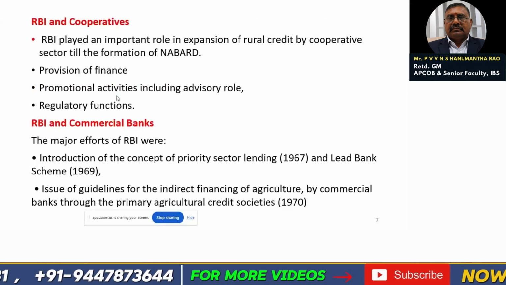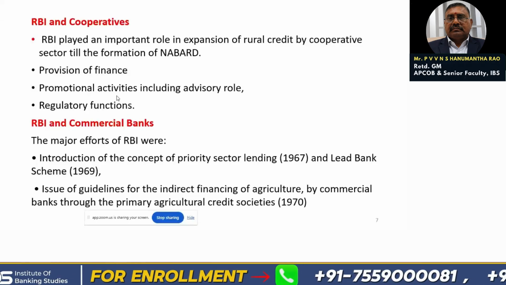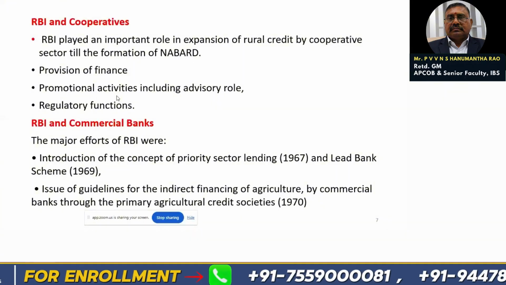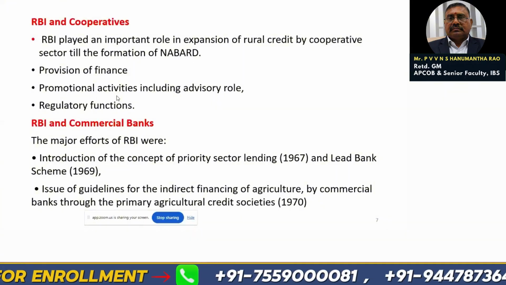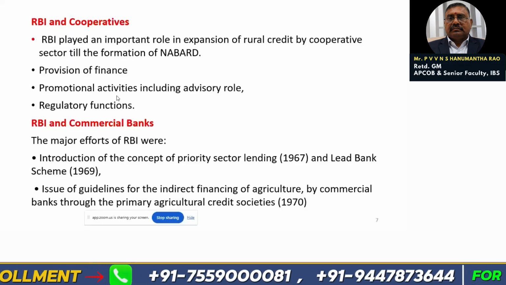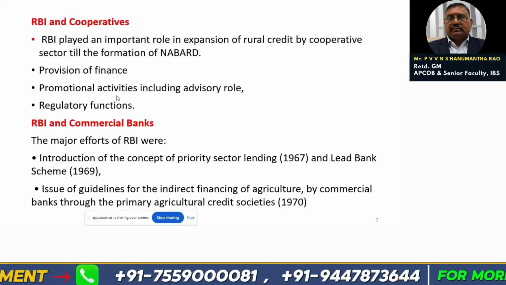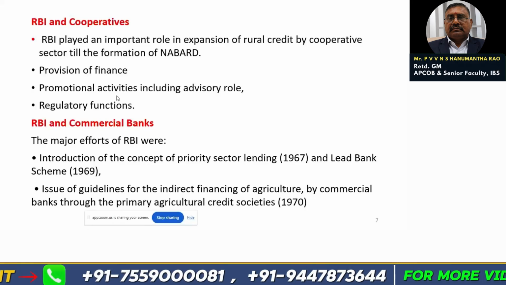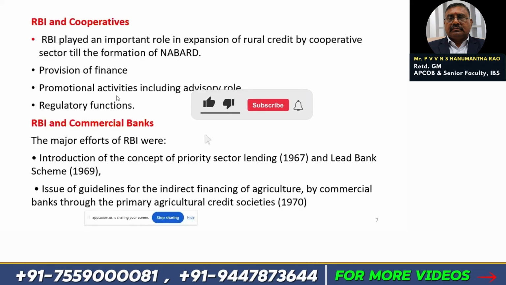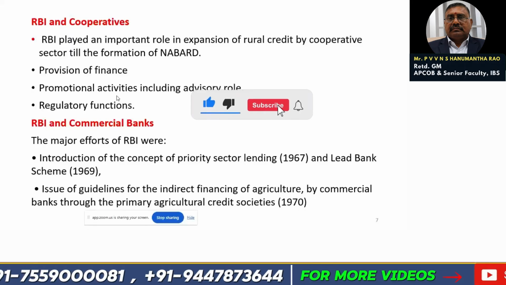Next one is RBI and cooperatives. RBI played an important role in expansion of the rural credit by the cooperative sector till the formation of NABARD. Friends, in 1969, banks were nationalized. So till 1969, commercial banks did not have any branch in the rural areas. Very, very rare, very sporadic.